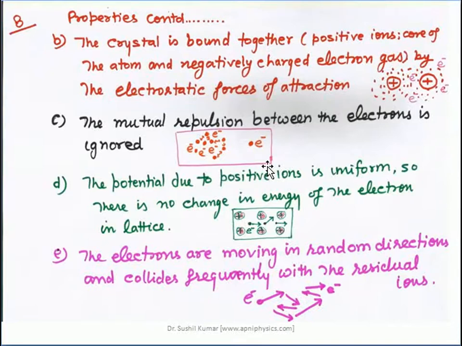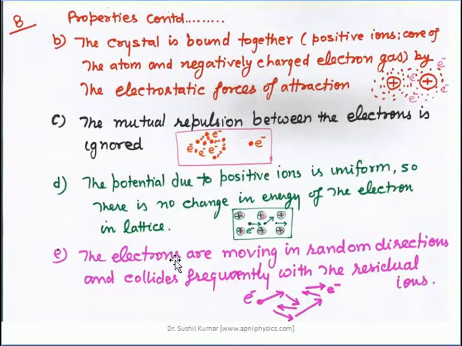In the lattice, the potential energy is constant, and because of that, when an electron moves in between those ions, the electron does not change its energy. So the potential is constant, or you can say on the other hand that it is equal to 0 inside the metal.